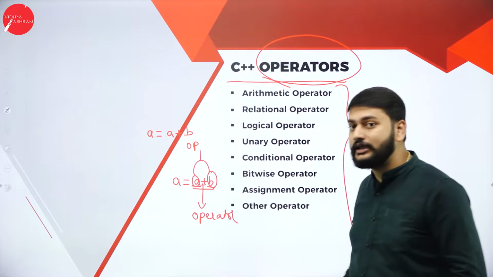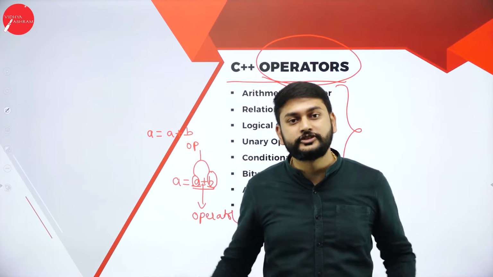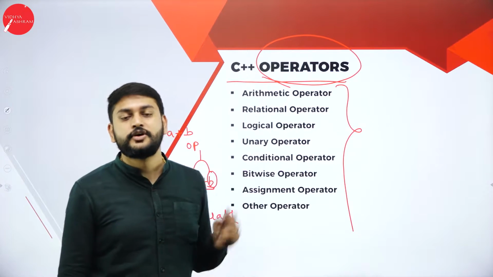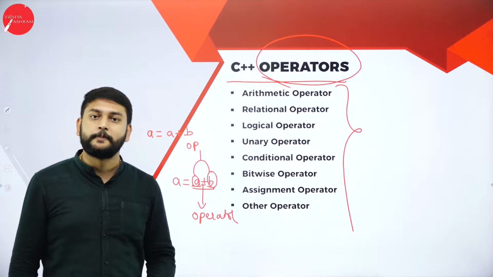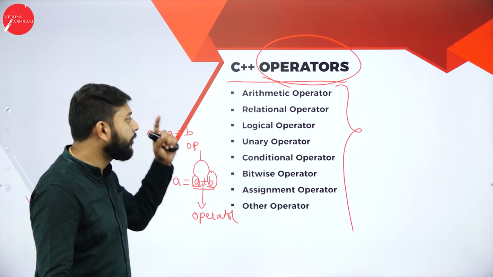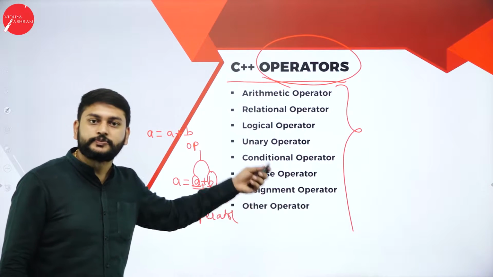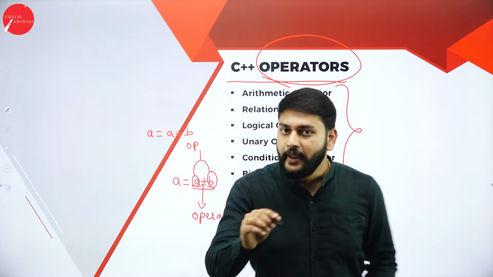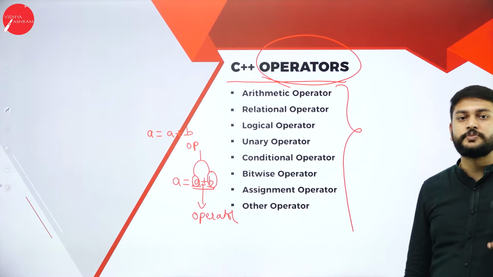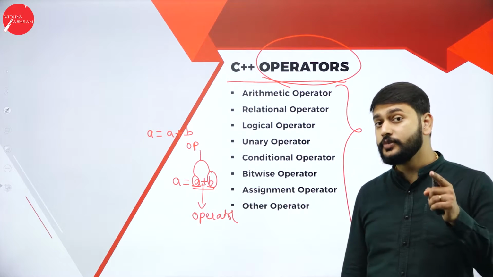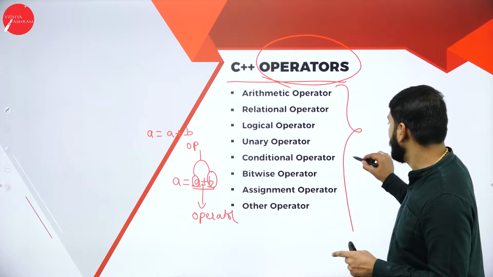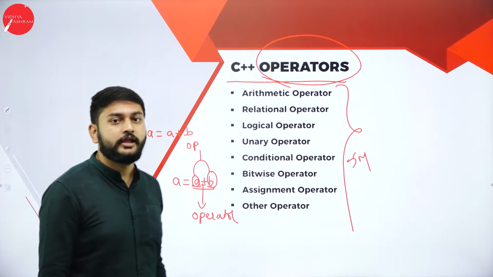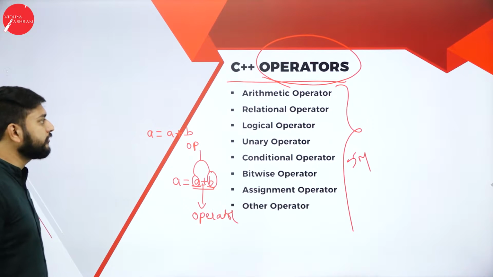But I have different types of operators, different types of symbols which initiate different types of actions. That is what I am trying to discuss one by one in today's session. Please understand. Let us start one by one. Please take a note of it. Keep one book and make a note of all these points. I will start explaining one by one in detail. It's going to be very important for all of you. This will be asked for 5 marks. Listen to me carefully. It's a very important question. Let me start with the first one.